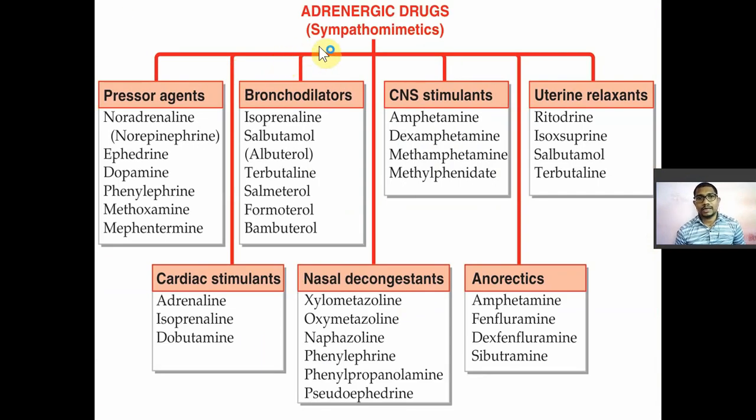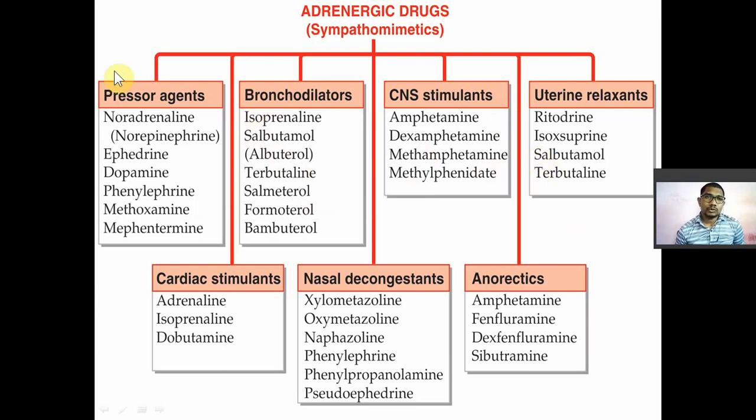adrenergic drugs, or they are also known as sympathomimetic drugs. So adrenergic or sympathomimetic drugs, now they are classified depending upon their use. So उनका use क्या है, हर एक drug का use क्या है, so उसके accordingly उनका classify किया गया. So depending upon their uses they are classified. So they are classified into different classes. So adrenergic drugs or sympathomimetic drugs they are classified into 7 classes.